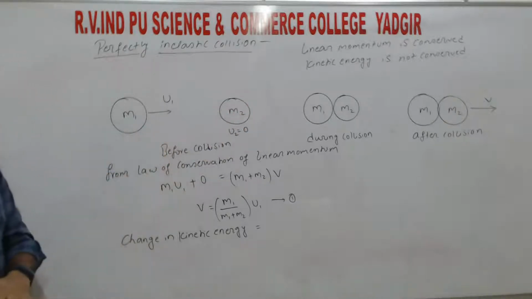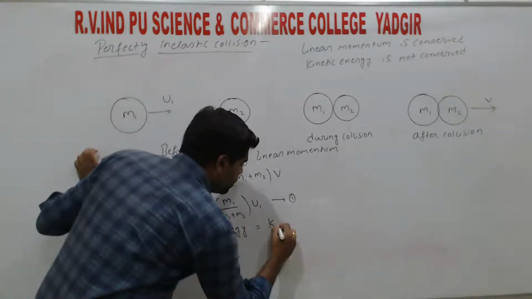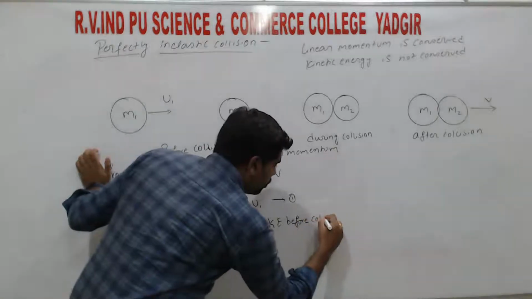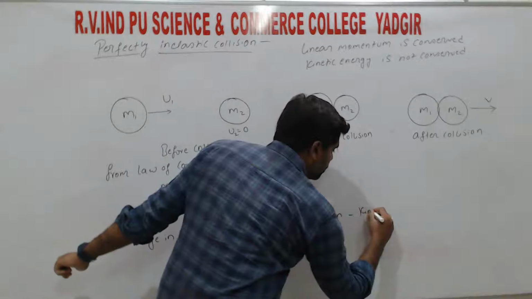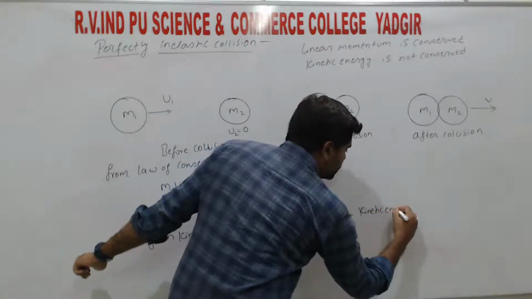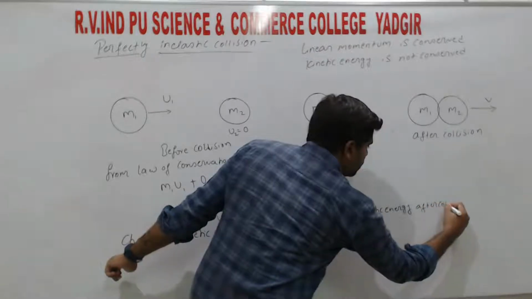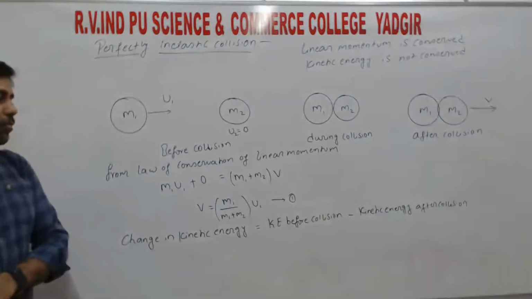So first we need to write the kinetic energy before collision minus kinetic energy after collision. The formula for kinetic energy is half m v square.